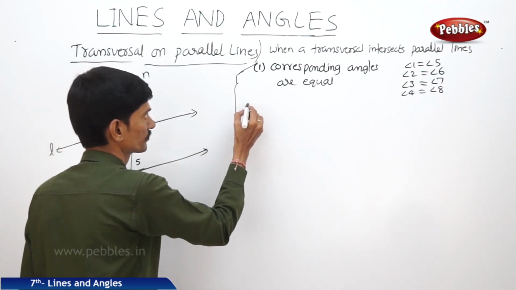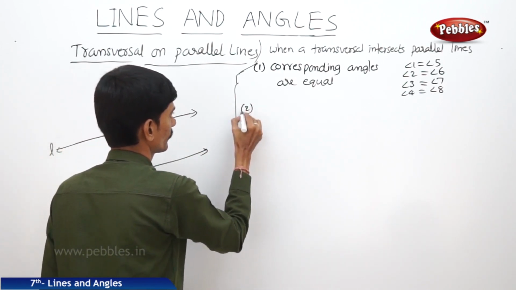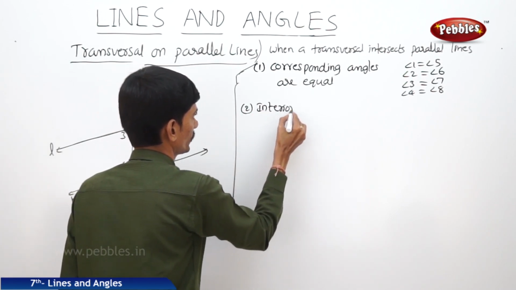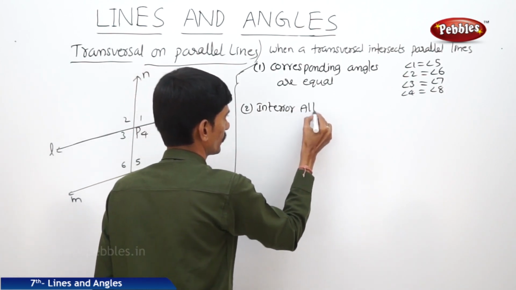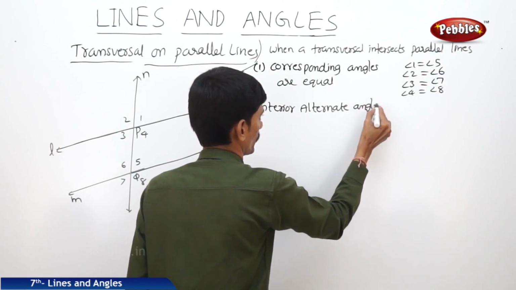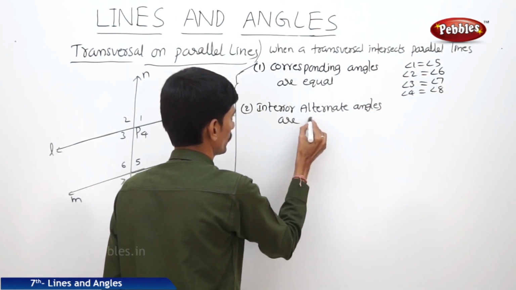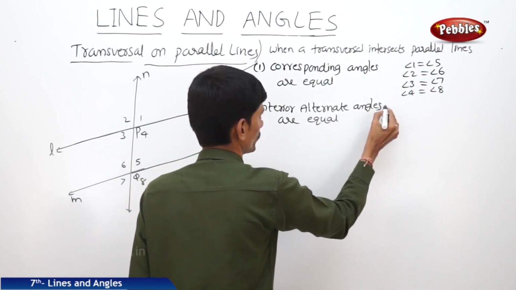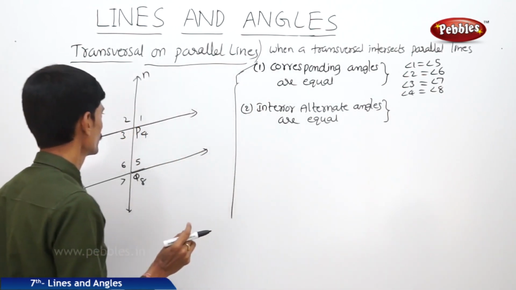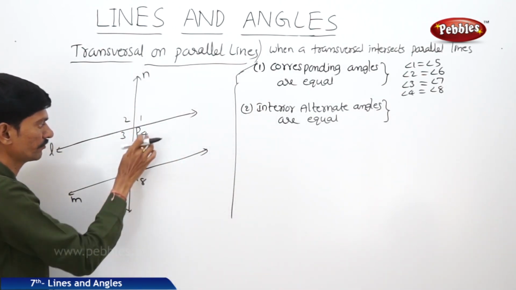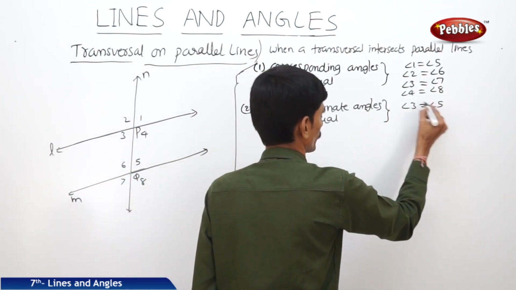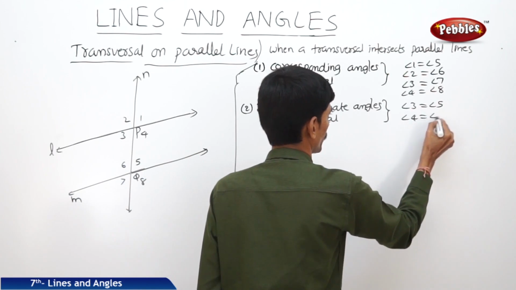Now the next one, interior alternate angles are equal. So what are the interior alternate angles? So interior alternate angles are 3 5 and 4 6. So angle 3 equals angle 5, angle 4 equals angle 6.